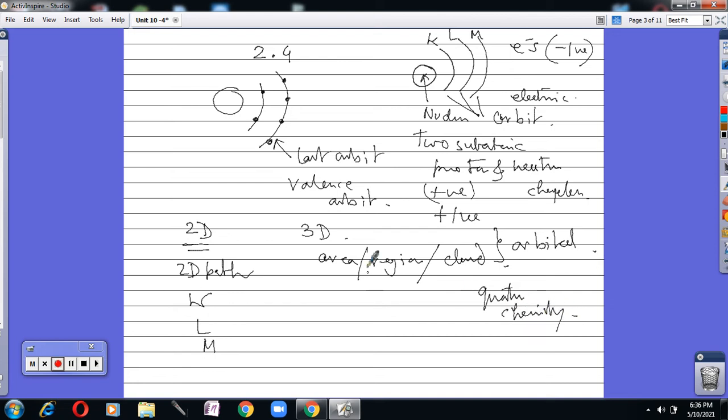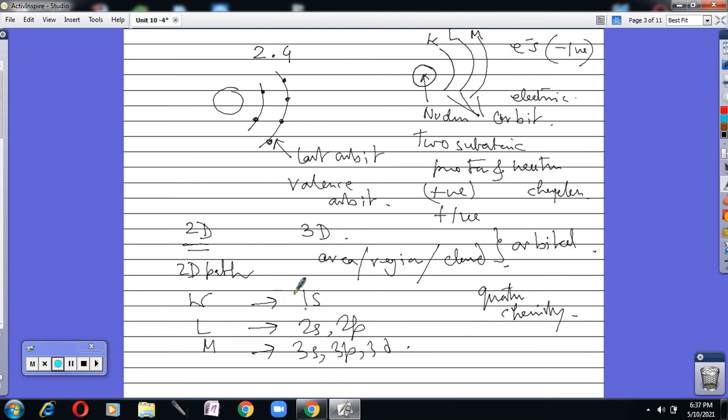For now, we need to know which orbit has which orbitals. The K orbit has one orbital, that is the 1s orbital. The L orbit has two orbitals, 2s and 2p. The M orbit has 3s, 3p, and 3d.